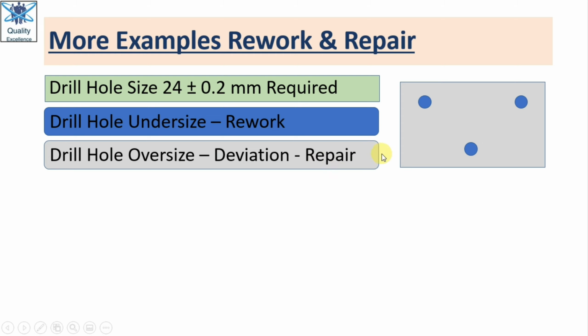So we plug these holes, and then we drill fresh holes. This is not a conforming part, as we have blocked these holes and drilled fresh ones. If the customer approves the deviation, then this activity will be termed as repair, and that is the reason why we considered it a repair activity. So I think now the difference might be very clear to you.